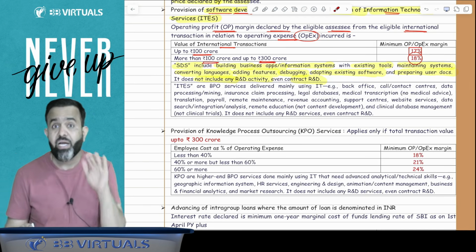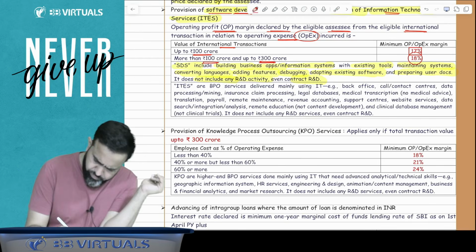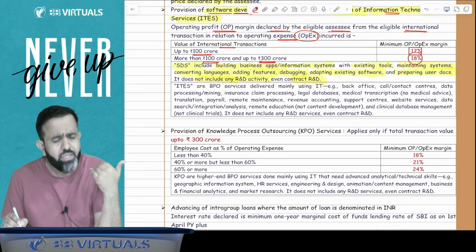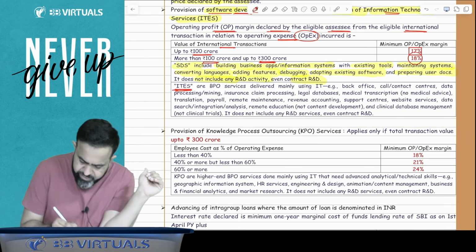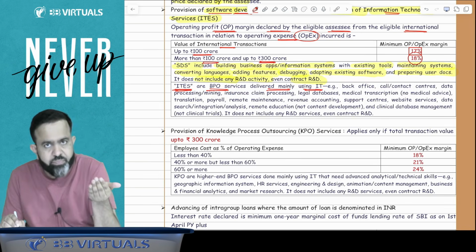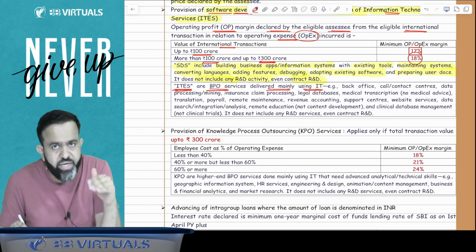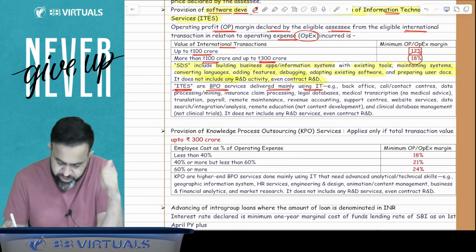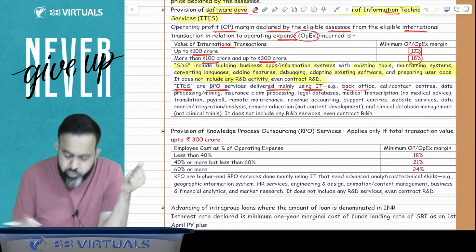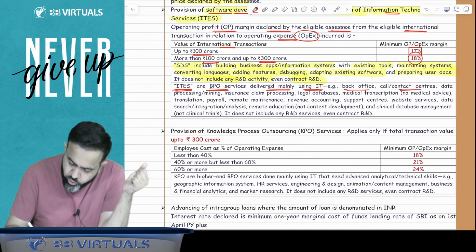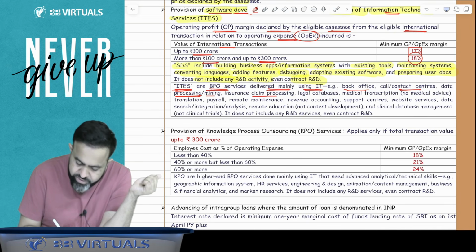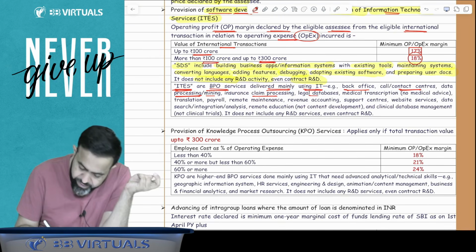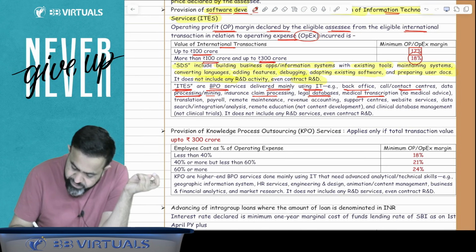Now what is the meaning of IT enabled service? IT enabled service normally means BPO service. In the case of IT enabled service, the BPO services are delivered mainly using IT. These services are provided mainly using information technology, like back office support services, call or contact center service, data processing or mining service, insurance claim processing service, or legal database or medical transcription.